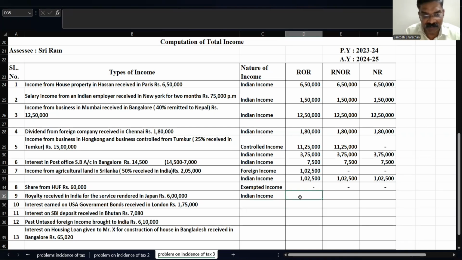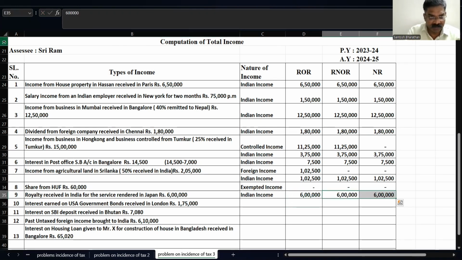So any one: received in India or earned in India or accrued in India or raised in India. If it satisfies any one condition, we treat that as an Indian income, and if it is Indian income, it is taxable in all the three cases. So one more zero I should add for 6 lakh.